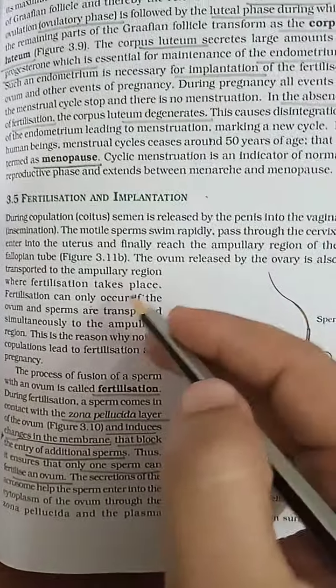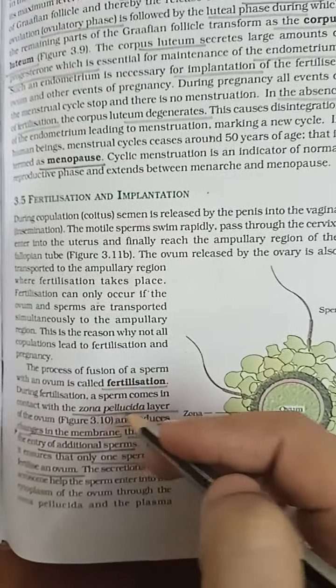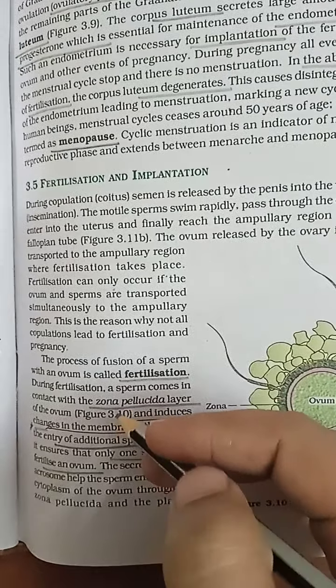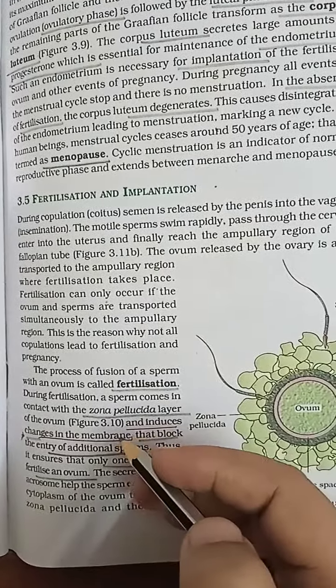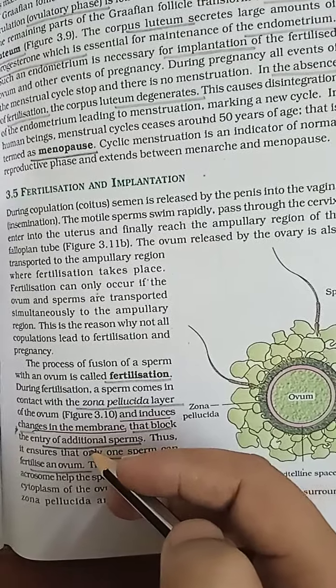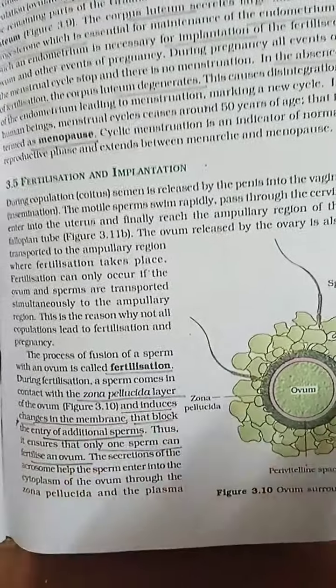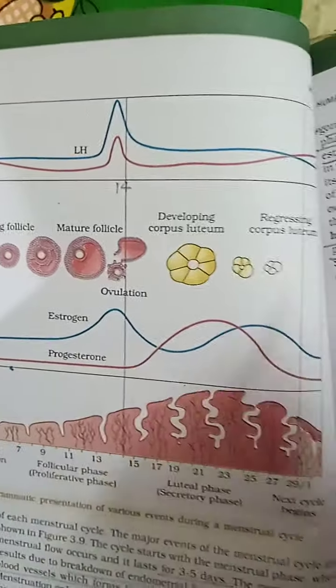Okay, fertilization and implantation. Fertilization is the fusion of the male and female gametes. The sperm attaches to the zona pellucida wall and fuses by the acrosome, and fertilization takes place. After fertilization, the membrane potential of the zona pellucida changes, which prevents the entry of additional sperm. Very important, you have to see the structure and the hormone levels.